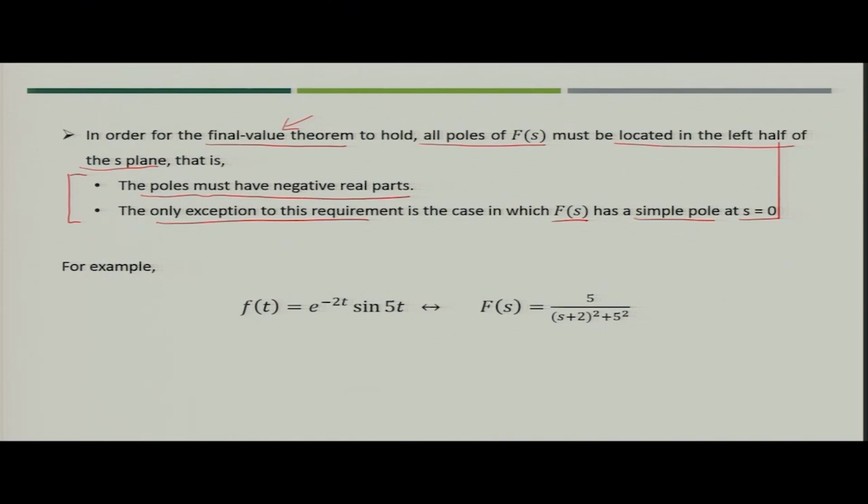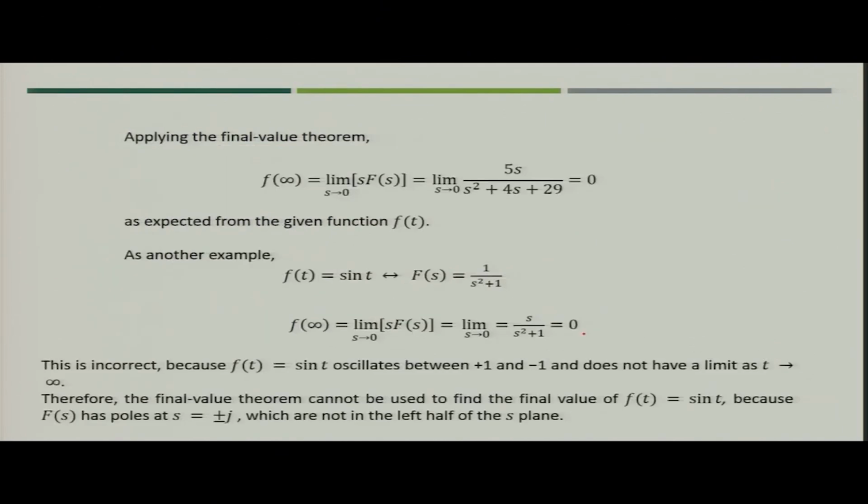Now, let us take an example. The function is f(t) equal to e to the power minus 2t sin 5t. Its Laplace transform would be 5 divided by (s plus 2) whole square plus 5 square.